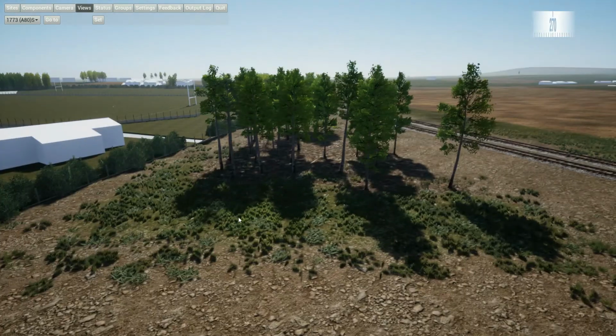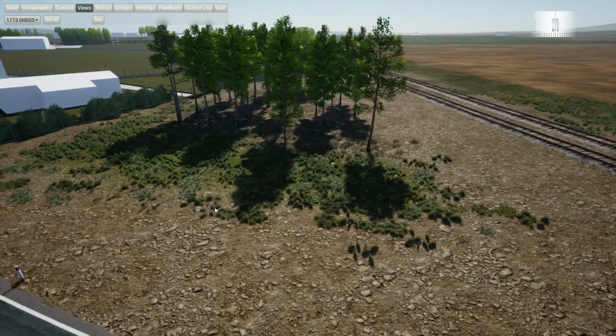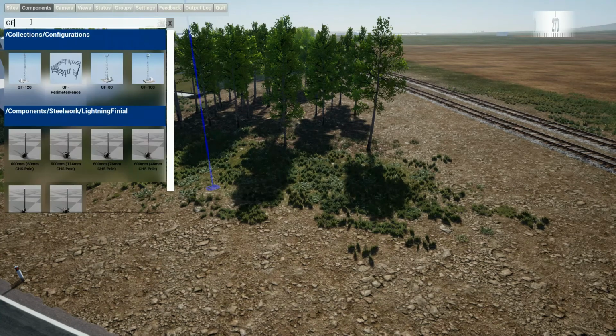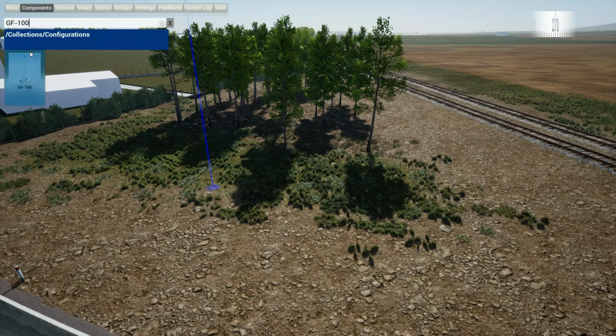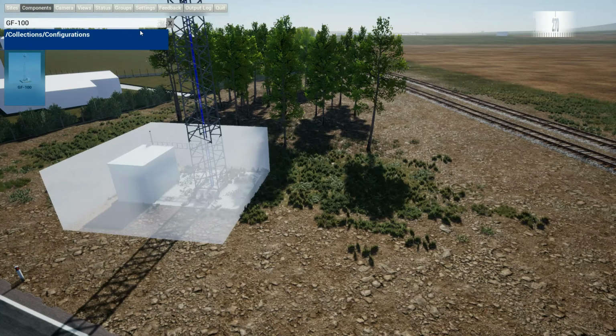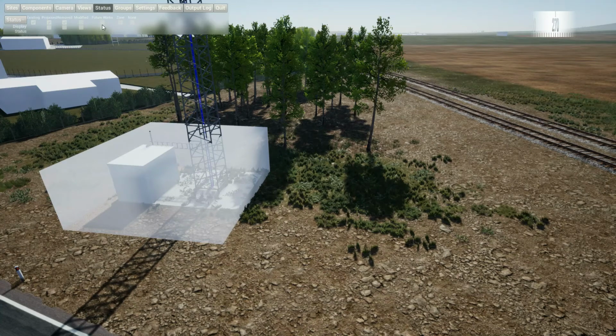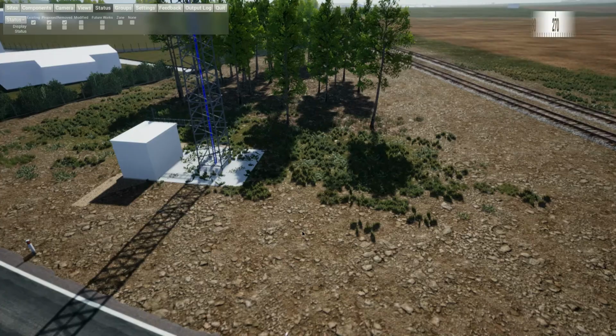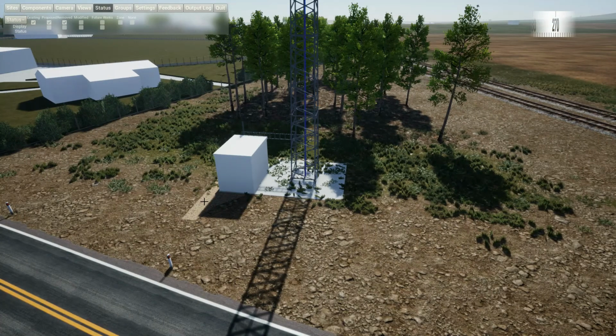I'm going to leave the pole off for the moment, and so we're just going to put in a different structure here. So let's just say that this is a GF 100, so 100 feet. These configuration names are entirely customer driven, so whatever the customer wants to create these as, that's what we create. So I'm just going to turn off the zones here. Sorry, turn them off. That shape that was on this is the legal demise area.